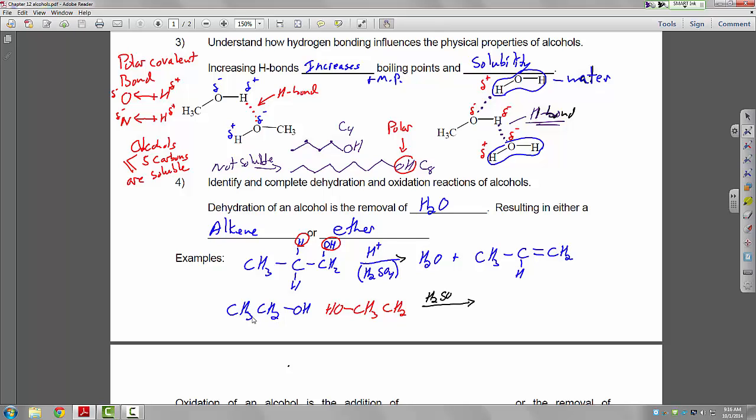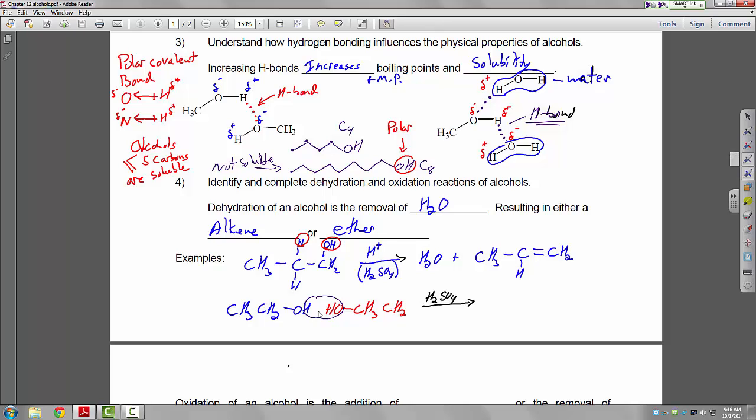I just wanted to show you when they're talking about this in the book, you're going to lose a hydrogen and a hydroxy, but not from the same molecule, but from two adjacent molecules. Now remember, this is, say, rolling around in the liquid state, so these two guys bump together and we remove the hydrogen and the hydroxy group from two different molecules.